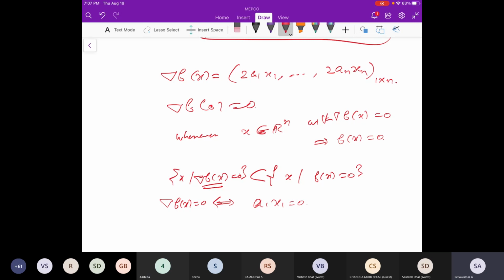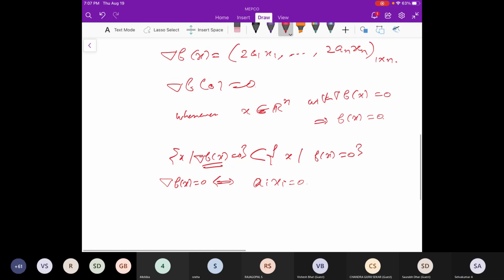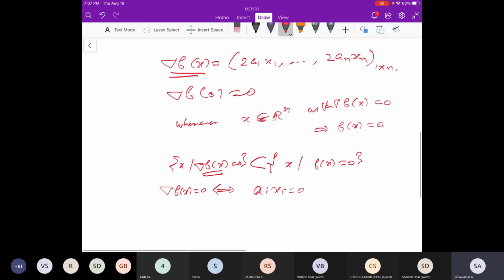Anyway, so del f is equal to 0 if and only if ai into xi equal to 0. This we got, right? Whenever del f of x is 0, each coordinate is 0. That means 2 we can cancel, so ai into xi equal to 0.